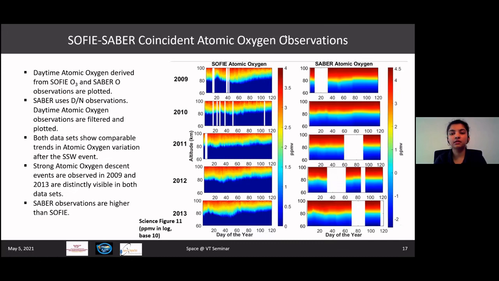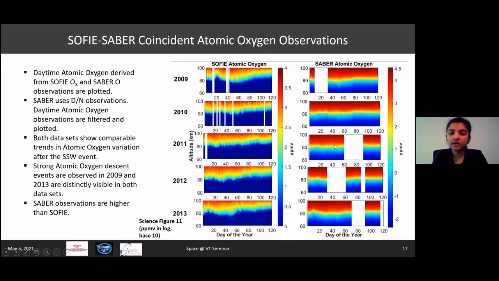Here is a quick look at SABRE measurements as well. The contour plot of SABRE tells us that the year 2009 again showed a very strong descent of atomic oxygen, just like that of SOFI. Similar is the case for 2010, slightly less compared to 2009 and 2013, but still significant.